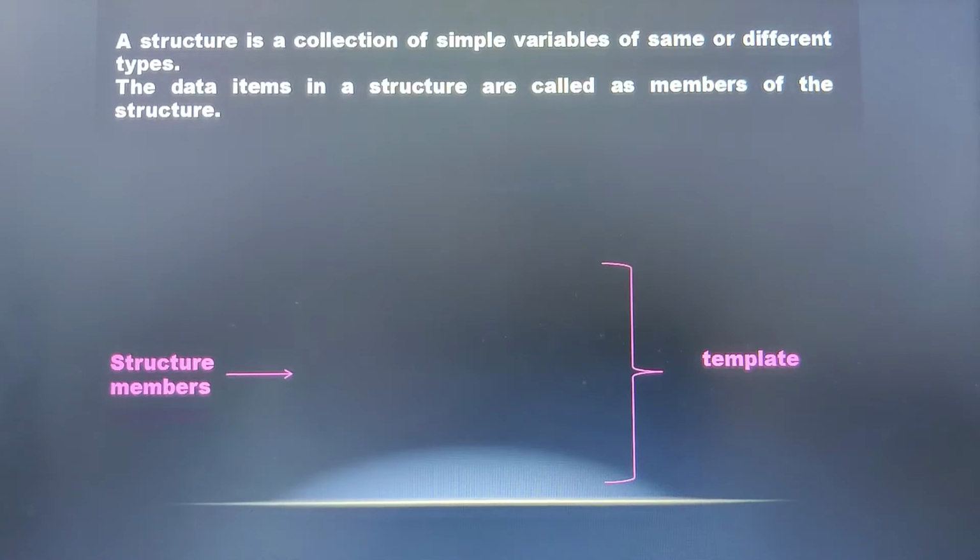Whereas here in a structure, it's a collection of simple variables wherein the variables or the elements might be of the same or different data types. Whereas in case of an array, it's a collection of elements of similar data type. And all these elements can be called data items, and they can be referred to as members of the structure.